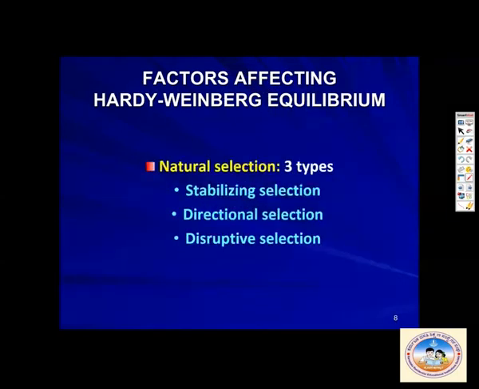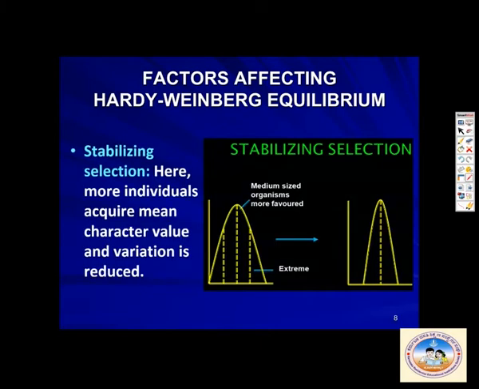There are three types of natural selection: stabilizing selection, directional selection, and disruptive selection. Let us go with stabilizing selection. What happens in stabilizing selection? Here more individuals acquire the mean character value. That means the best character value will be taken up by more individuals. Okay, mean character value, and the variation is reduced. Understand this, here variation is reduced.